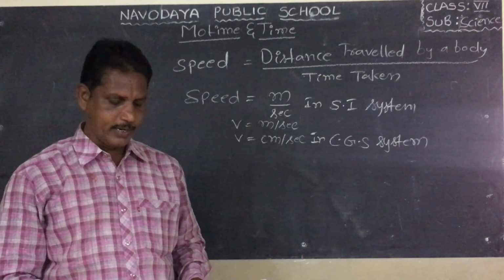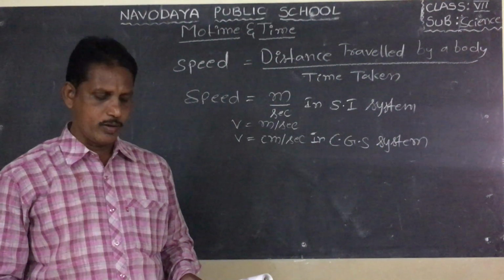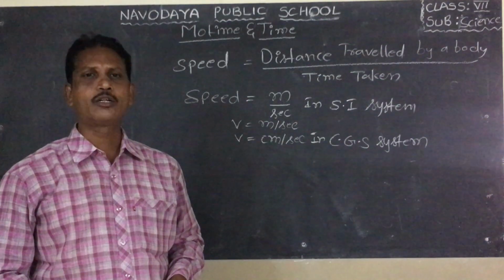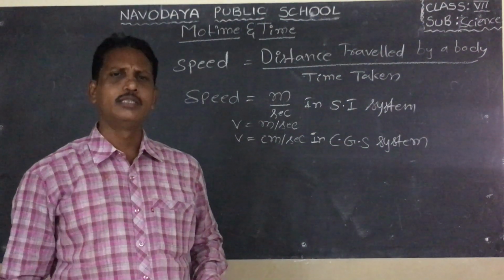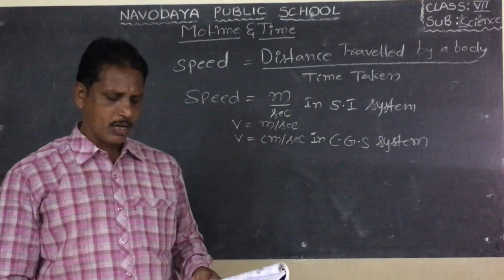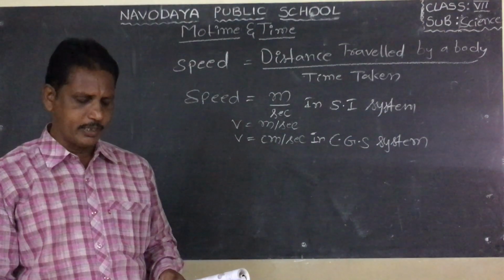Does the speed of the vehicle remain the same throughout the journey? No, the speed of the vehicle is not uniform throughout the journey. What can we know about the speed of the vehicle during the journey?